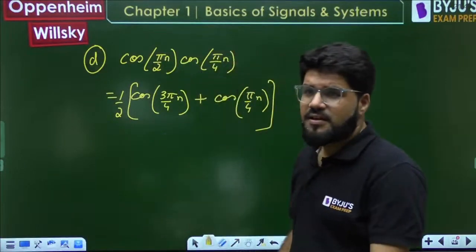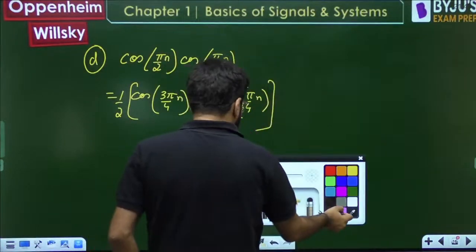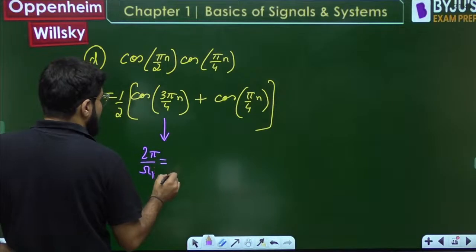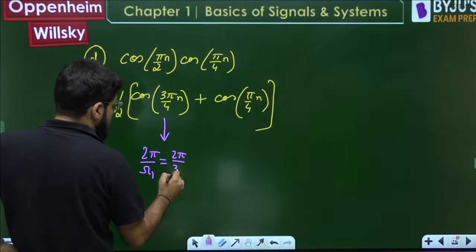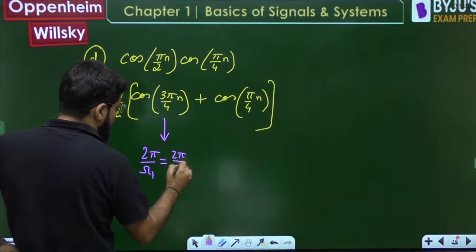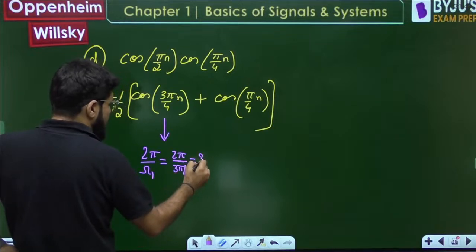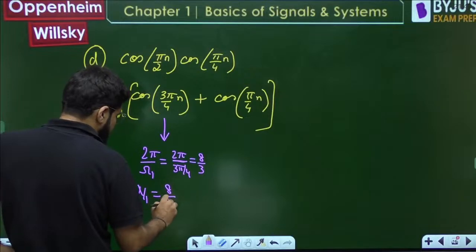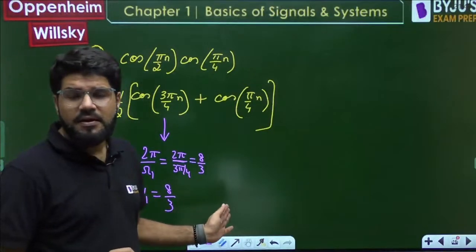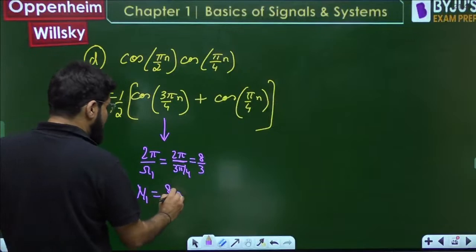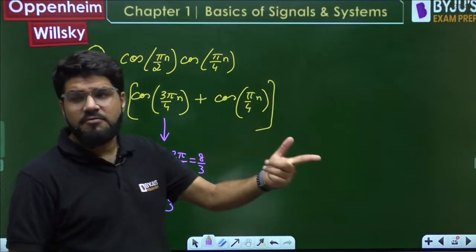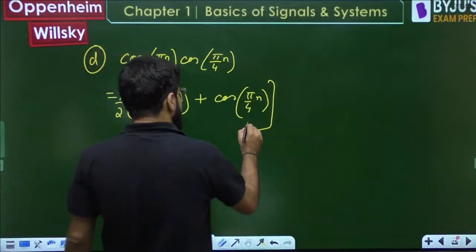Now, addition. First of all, for the first signal, 2 pi by omega 1 is 2 pi upon 3 pi by 4. Pi cancels, 2 fours are 8, 8 by 3. So what is the first time period, dear? 8 by 3 cannot be the time period. So 8 by 3 taken 3 times, the first time period is 8, like 7 by 3 converted to 7. Now the second case.